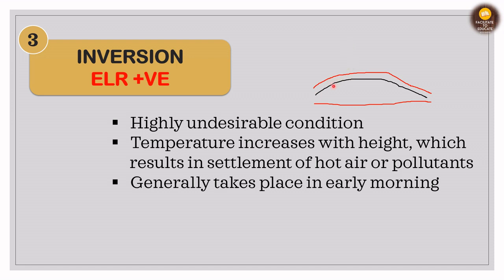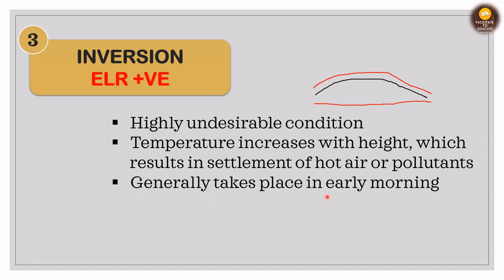The dispersion of air is faster. But if there is a layer of air that is hotter, then the pollutants will be stuck in this layer and they will not be able to go above it, and they will be dispersed here only, and this is not a good condition. So we will see the characteristics. It is highly undesirable condition, as I have told you already. Then the temperature increases with height, right? The temperature is increasing with height, which results in settlement of hot air or pollutants. This hot air or pollutants, because pollutants are hotter, will settle down because of this condition.